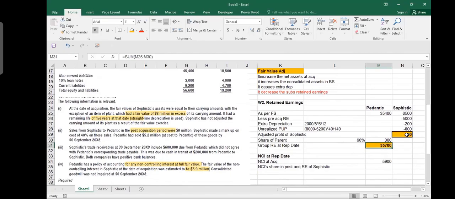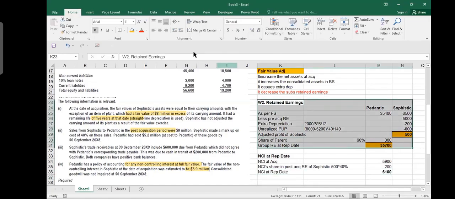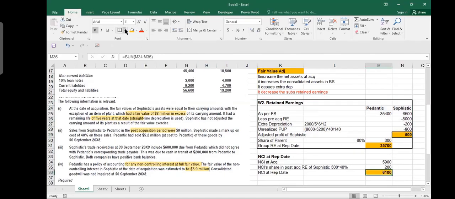And then from this 500, something I should give here as NCI share in post-acquisition retained earning. So I'll call it 500 into 40%. That is 500 into 0.4, 200. So this is my NCI at reporting date. This retained earning table which you prepared was very crucial and sometimes it will create problems. Of course, F7 is simple, but still you need to do some practice.